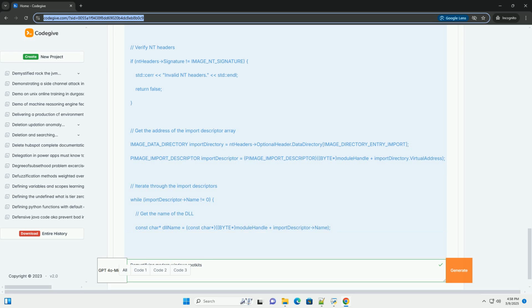7. Conclusion. This tutorial provided a detailed overview of Windows rootkits, covering their types, techniques, detection methods, and removal strategies. The code examples illustrated key concepts, but it's important to remember that real-world rootkits are often far more complex and sophisticated.